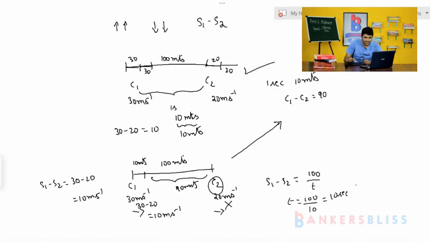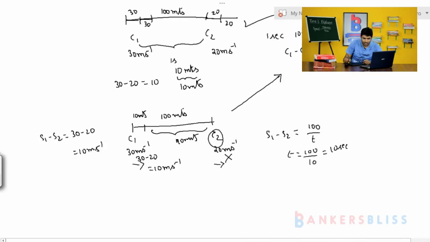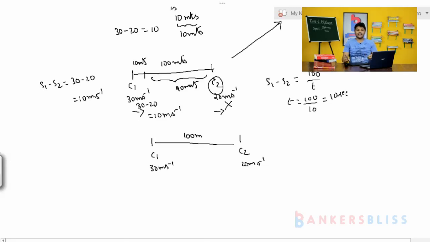So 10 seconds means, see here, car 1, car 2, 100 meters is the distance. Car 1 is 30 meter per second, car 2 is 20 meter per second. So with the help of relative speed, we calculated that they take 10 seconds to meet.